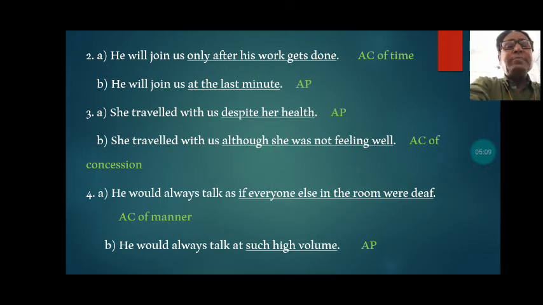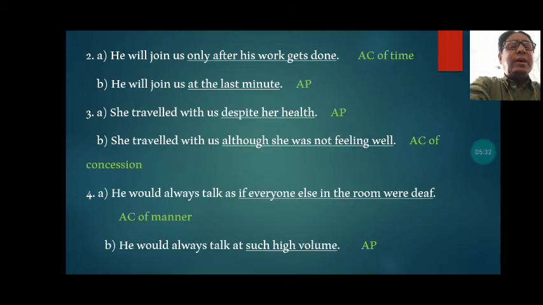Fourth one is, he would always talk as if everyone else in the room were deaf. In this sentence, the underlined part is an adverb clause, and that is an adverb clause of manner. You know that there are kinds of adverbs, so we are here mentioning the kinds so that you can understand well.